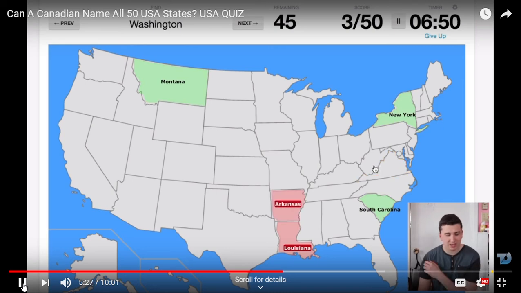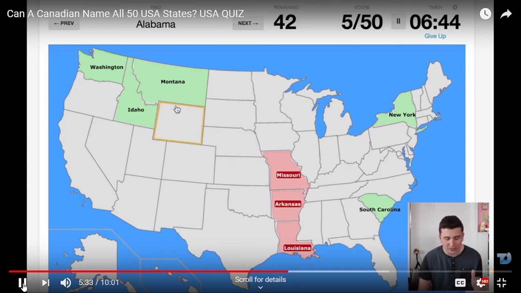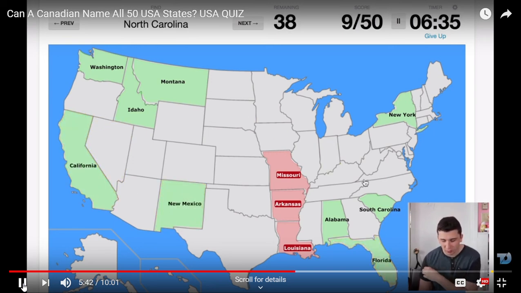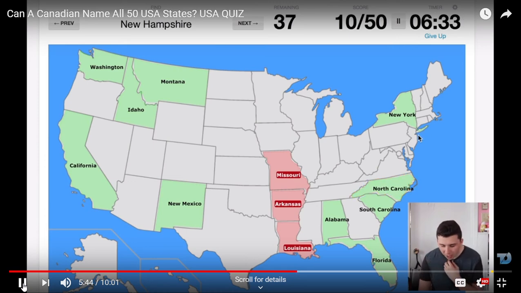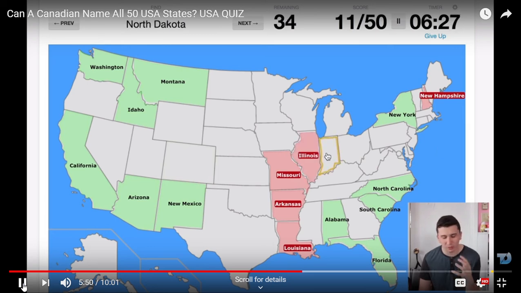Arkansas, still, these ones I didn't pay any attention to. Washington, I know is up there. Missouri is no. Idaho, I know where Idaho is. Idaho's actually a really, really big place. Alabama is there. New Mexico is right here. Florida is down there. California is right here. These are all the easy ones. North Carolina, New Hampshire, I believe was this. No, it's up there. Arizona is right there. Illinois. I want it. Oh, so close. North Dakota. Where is North Dakota?